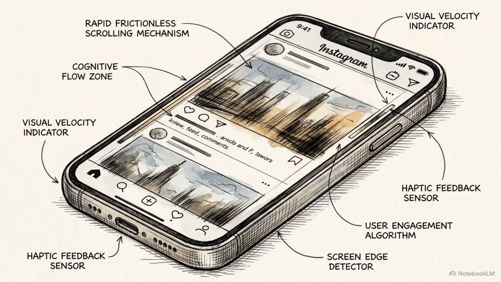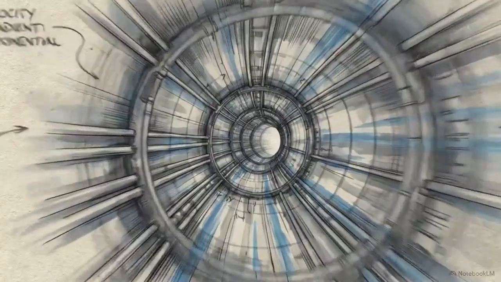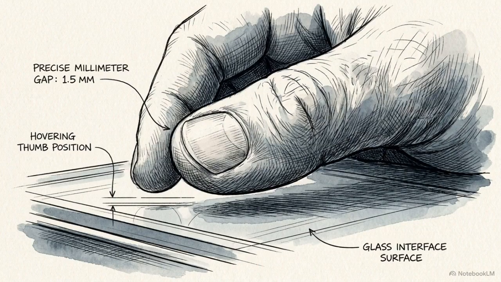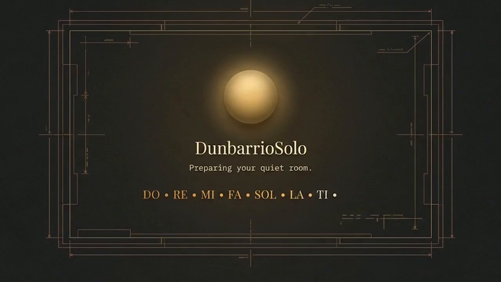Most of the software we touch every day is engineered to get out of our way. The interfaces are slick, the pathways are smoothed out, and the goal is to keep us moving through content as fast as possible, reducing the time we have to pause and think. DunbarrioSolo is built on the exact opposite premise.